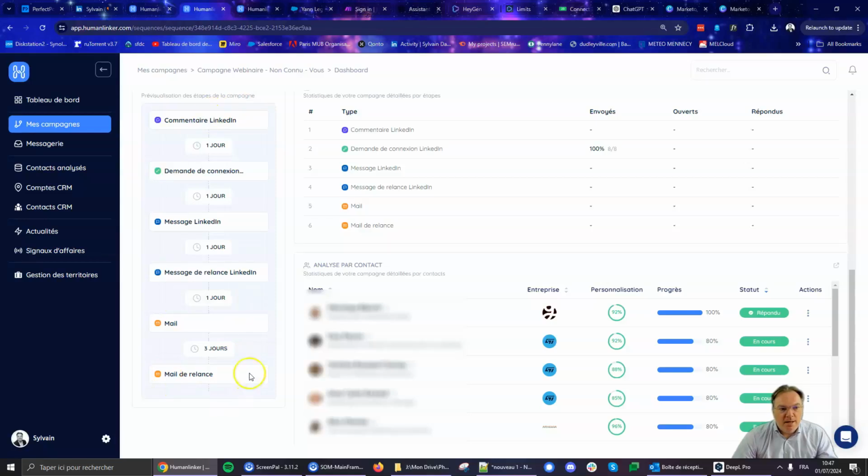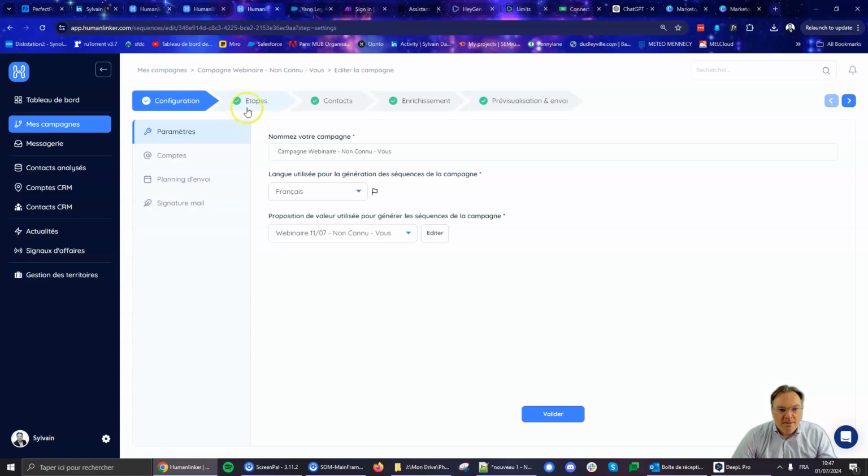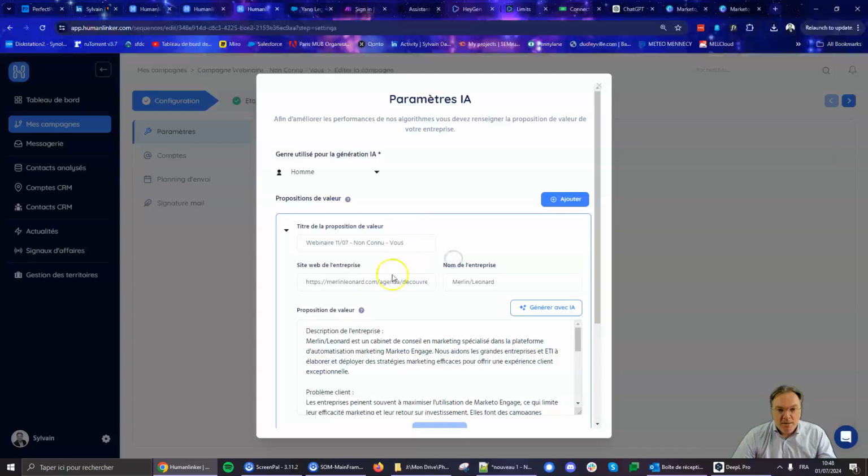and here I will see the exact sequence I've planned. So if we deep dive again in this campaign, here I will be able to define the language of the campaign. So here it's in French, obviously, but we can use all those languages. So I can address the prospect in the correct language. And here, this is my value proposition. So I've defined different value propositions for my different campaigns. Here, that's the one for the person I don't know.